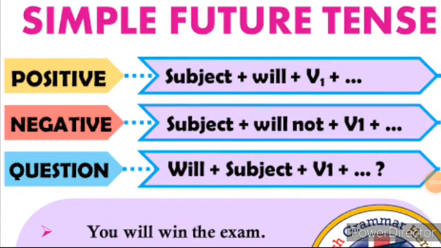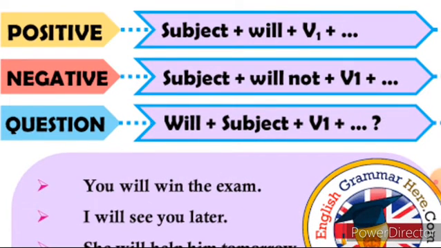The next is the simple future tense. Here the simple future tense means a plan for future action. For the positive sentence, this is the rule: subject plus will plus V1. For the negative sentence, we use will not plus V1, before the verb. And if it is an interrogative type, we use will as a question word in the front of the sentence: will plus subject plus V1. You will win the exam, or I will see you later. This is the simple future tense.